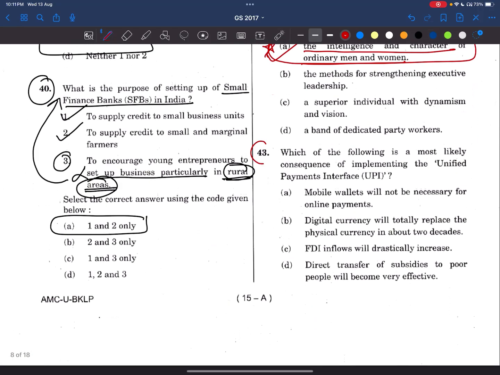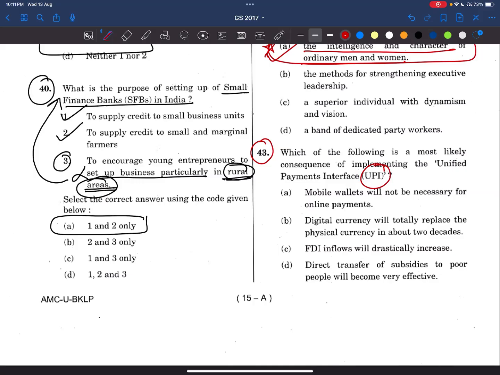Now, coming to the 43rd question. Which of the following is the most likely consequence of implementing the Unified Payments Interface? It is asking about UPI. See here, what has UPI done? UPI has made interbank transactions very easy.